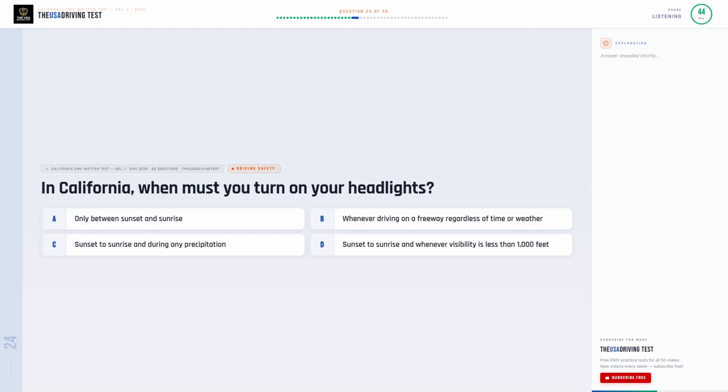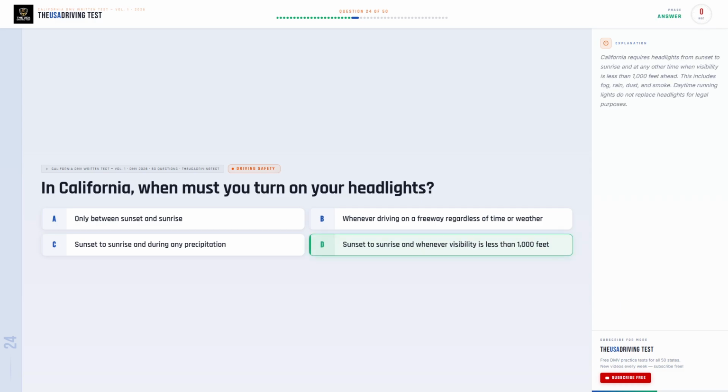In California, when must you turn on your headlights? Option A. Only between sunset and sunrise. Option B. Whenever driving on a freeway regardless of time or weather. Option C. Sunset to sunrise and during any precipitation. Option D. Sunset to sunrise and whenever visibility is less than 1,000 feet.